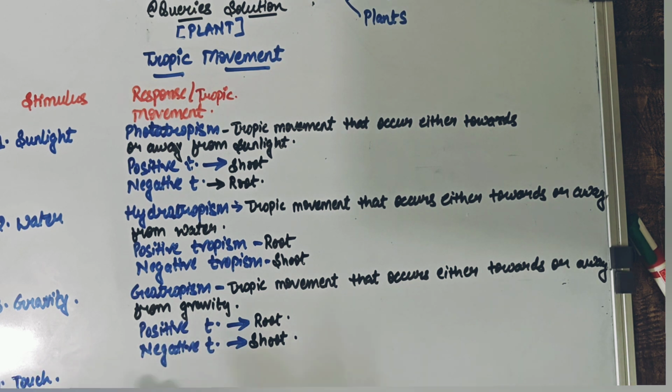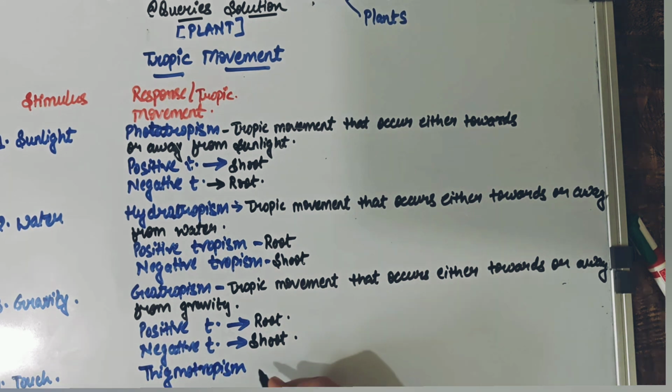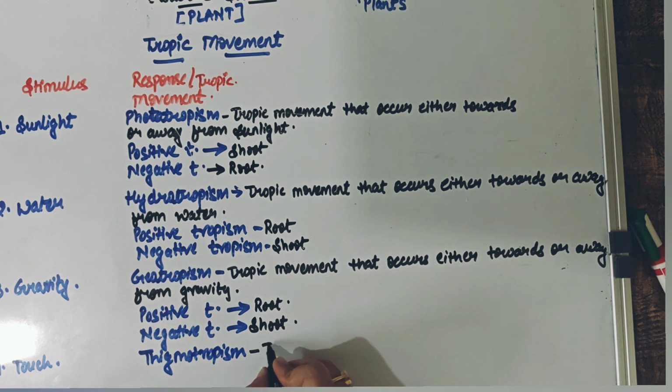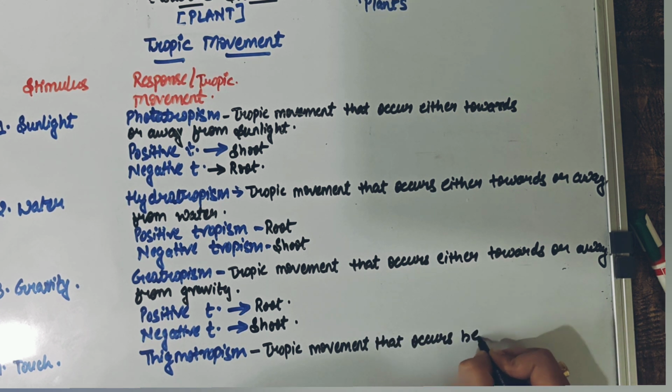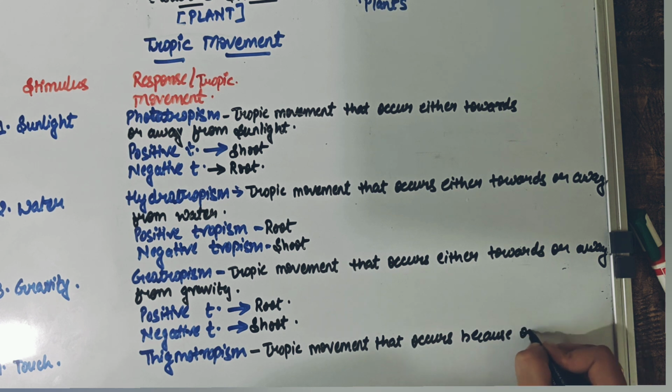Now, what would you call this tropic movement? Touch tropism? No, the answer is not that, but it is something which is known as thigmotropism. All right, so how would you define thigmotropism quickly? It is a type of tropic movement that occurs because of a stimulus which is touch.